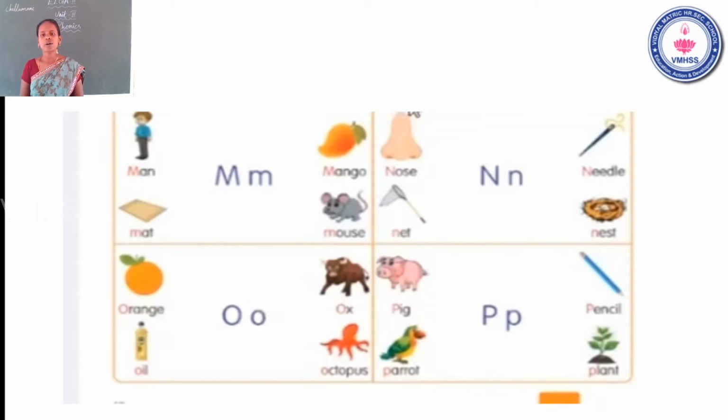What is the next letter? The next letter is P. The name of the letter P. The sound of the letter P. Pig. Parrot. Pencil. Plant. The name of the letter P. The sound of the letter P. Okay, is it clear? Now go to the next slide.